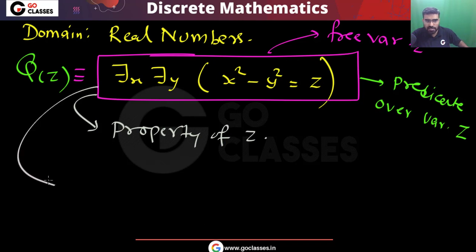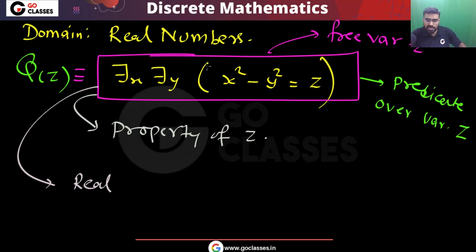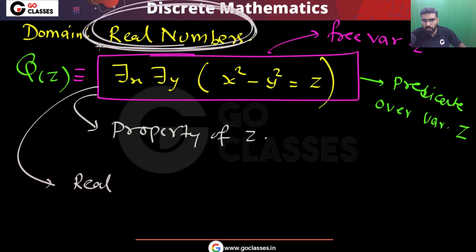So let's see what this statement is saying. This statement says that z is equal to x square minus y square, where x, y are real numbers. This real number z, because remember the domain is the set of real numbers. So every variable, whether it is a free variable, a bounded variable, whatever variable you take, will refer to this domain. The domain is the set of real numbers, so z is also a real number, y is also a real number, x is also a real number.